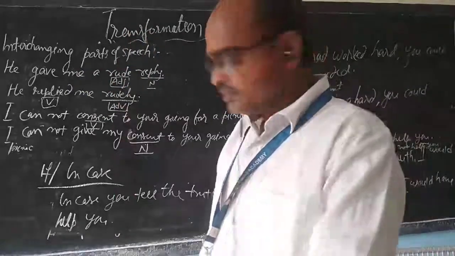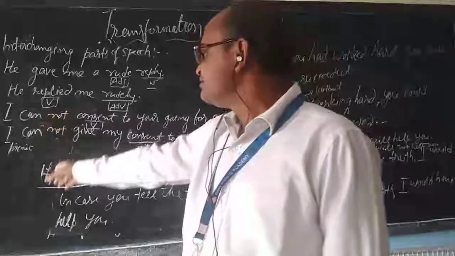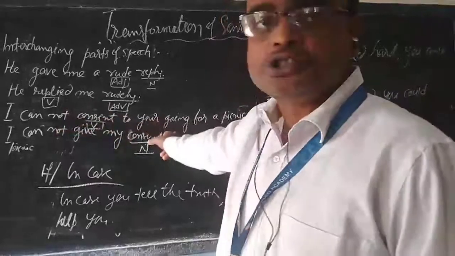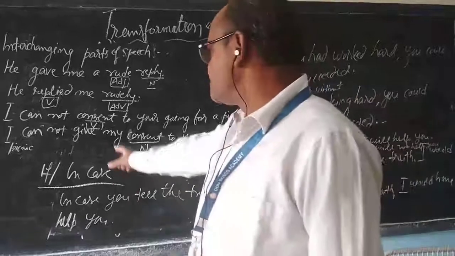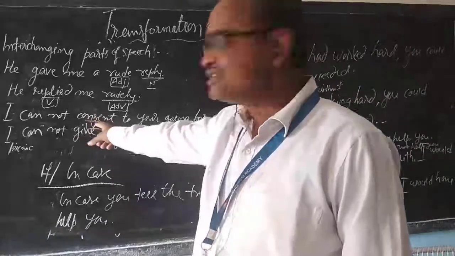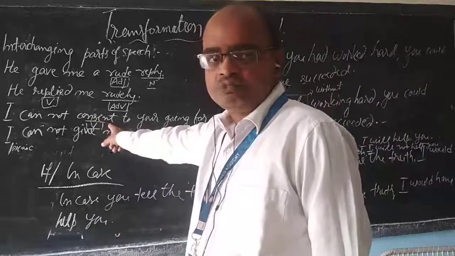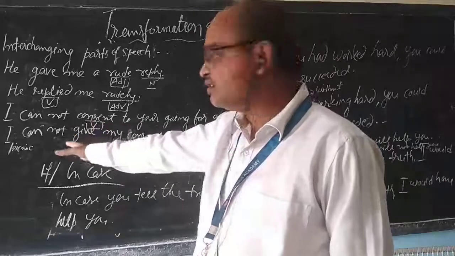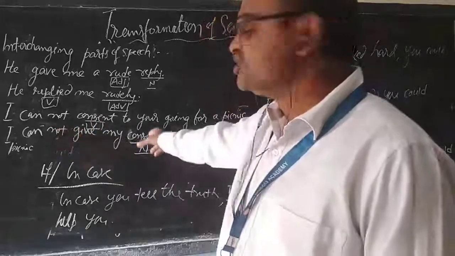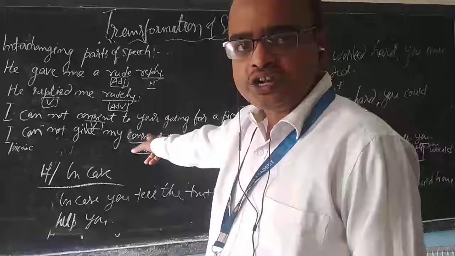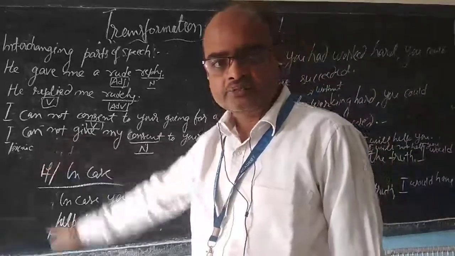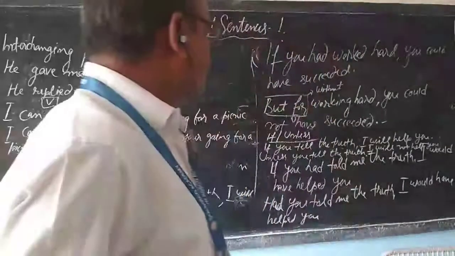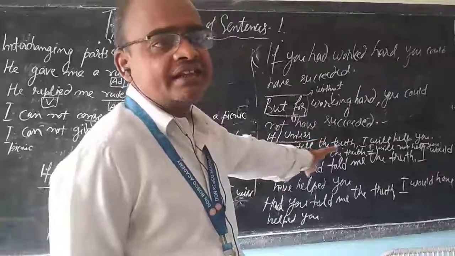Okay? Now, the second sentence, I cannot consent to your going for a picnic. So here I am changing the grammar of the word consent. Here it is verb, but I am changing it to noun. I cannot give my consent. This is noun here, to your going for a picnic. Okay? Now, come to the second rule, that is if.